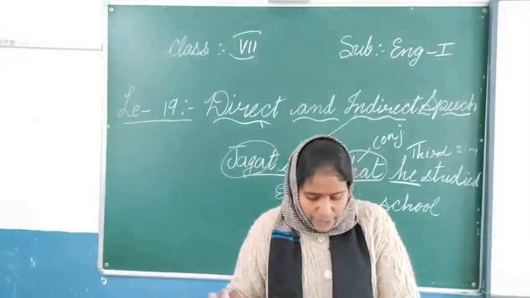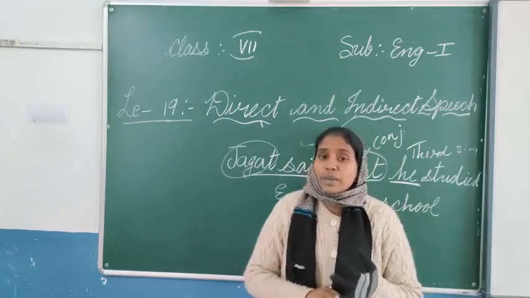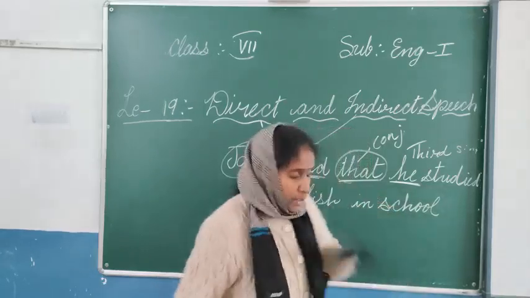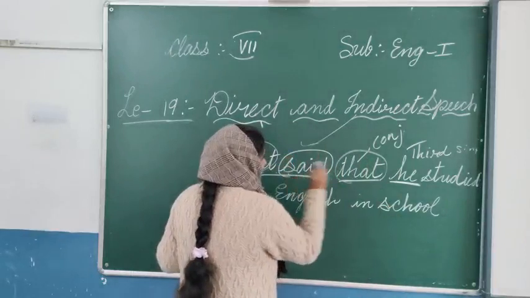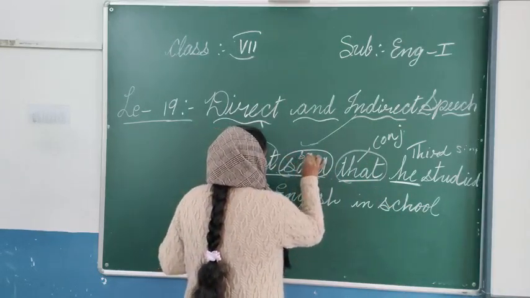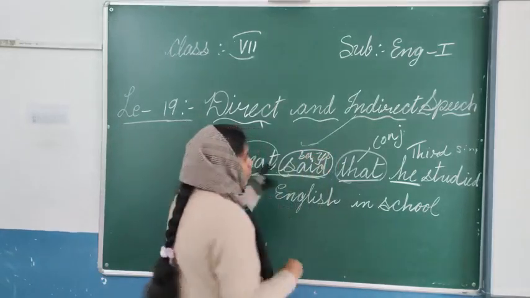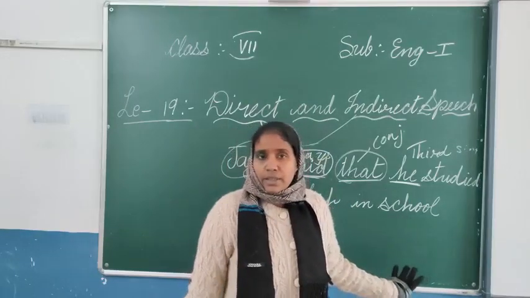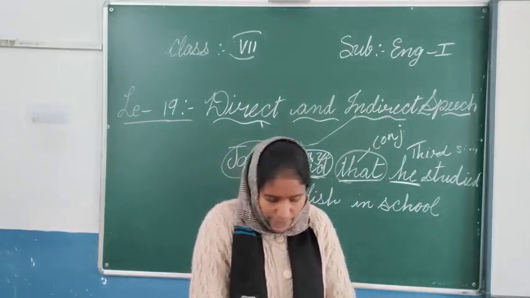Simple future tense remains unchanged. Simple present and simple future will be kept as usual. There are no changes. Listen, where a past tense is there, that's why we change. Here a present tense "says" is there instead of "said", so we won't change. It will remain exactly like that. When we change to indirect speech, it stays exactly the same.